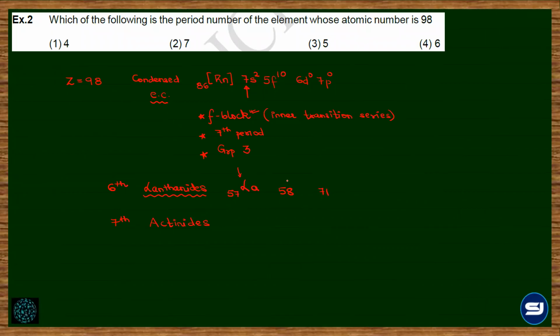And what is the starting and the ending element of lanthanides? Cerium and lutetium. No, lawrencium comes in actinides.